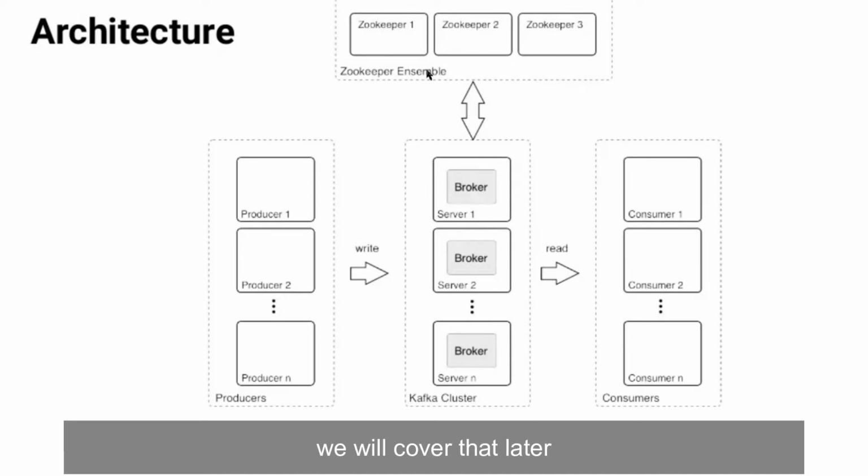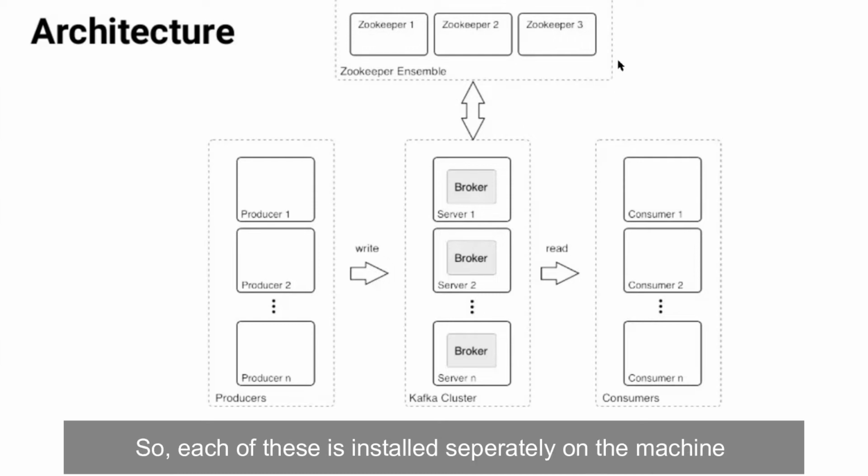We'll cover that later. So each of these Kafka clusters sends back its status to this Zookeeper after a few seconds, and we can separately monitor the status of this Kafka cluster, how it is, what is down and what is working, and all of these stats using this Zookeeper cluster. So each of these is installed separately on the machine.